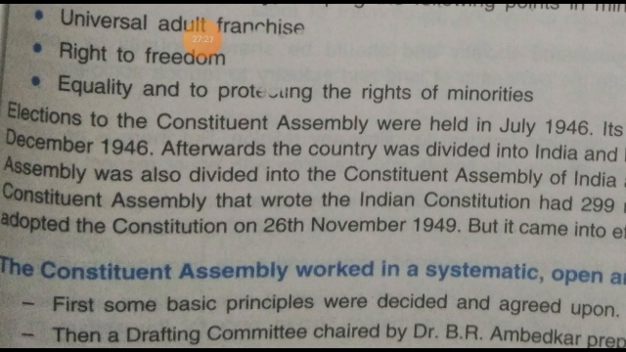Elections to the Constituent Assembly were held in 1946. The first meeting was held in December 1946. When was the first meeting of the Constituent Assembly held? December 1946. Afterwards, the country was divided into India and Pakistan. But the first meeting was held in 1946, before getting freedom.